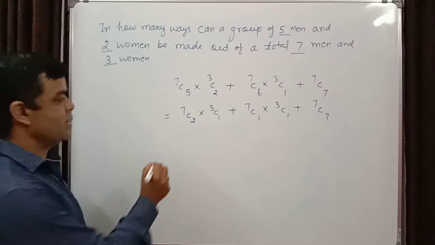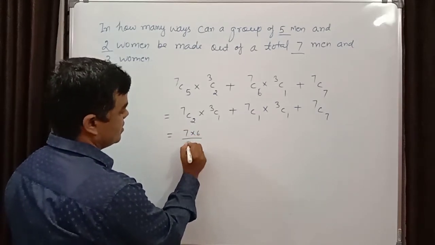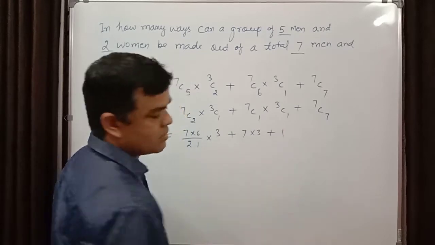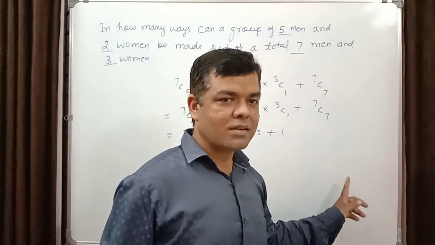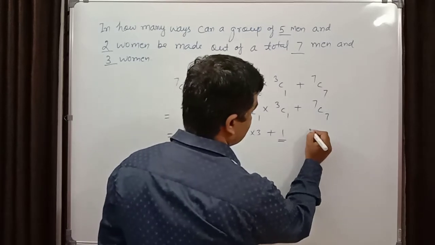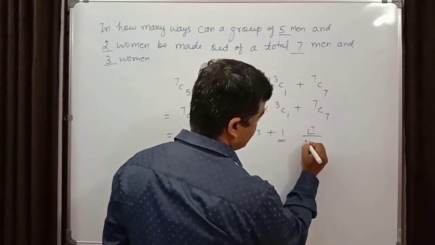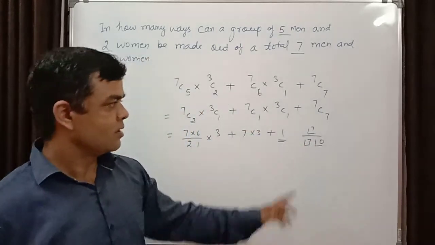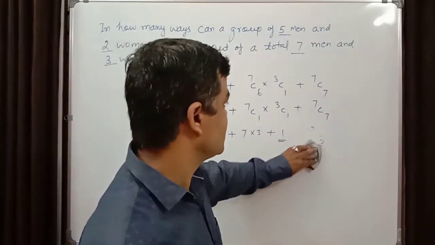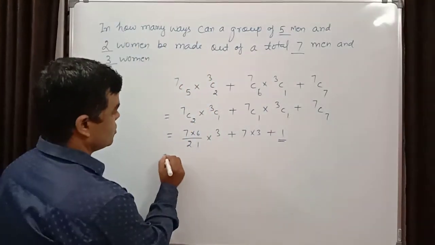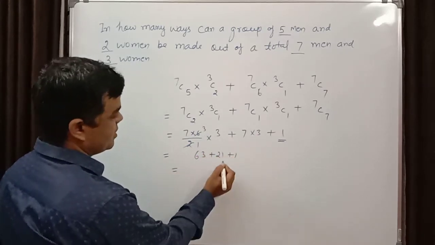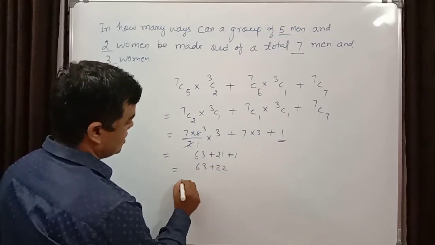Now you can simplify it: 7 into 6 over 2 into 1, into 3, plus 7 into 3, plus 1. nCn is equal to 1, since n factorial over (n minus r) factorial into r factorial gives 1. I covered the basics in the first class. So 21 into 3 is 63, plus 21, plus 1.